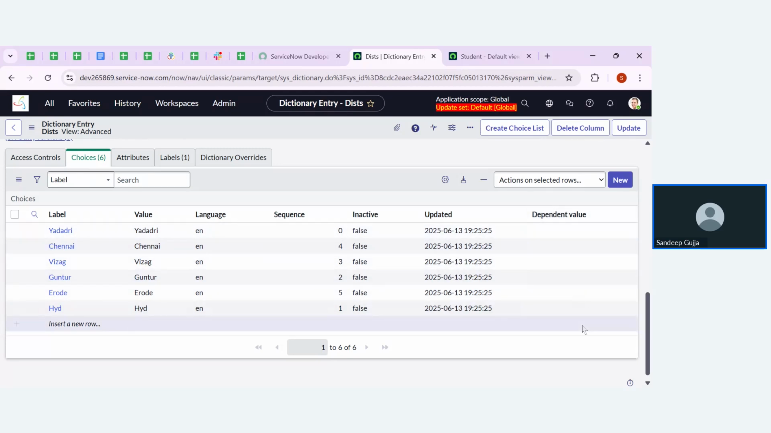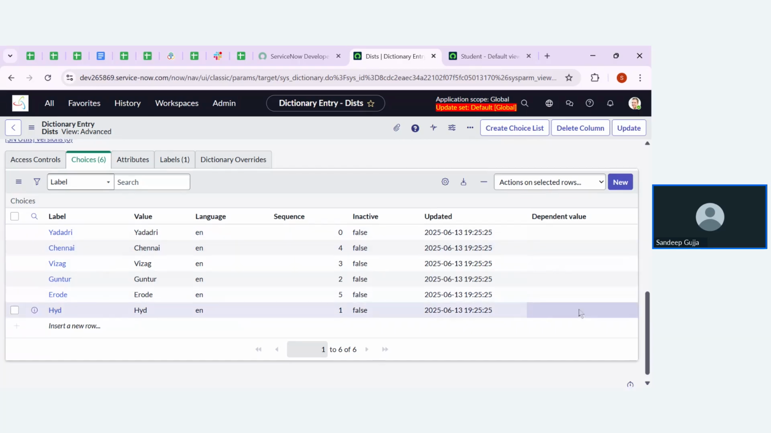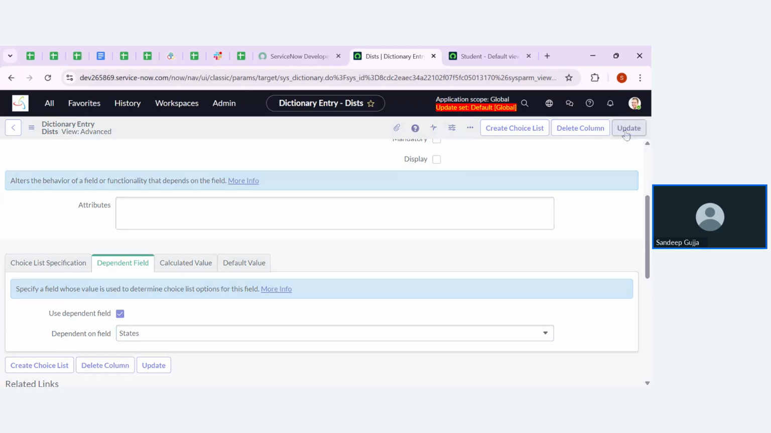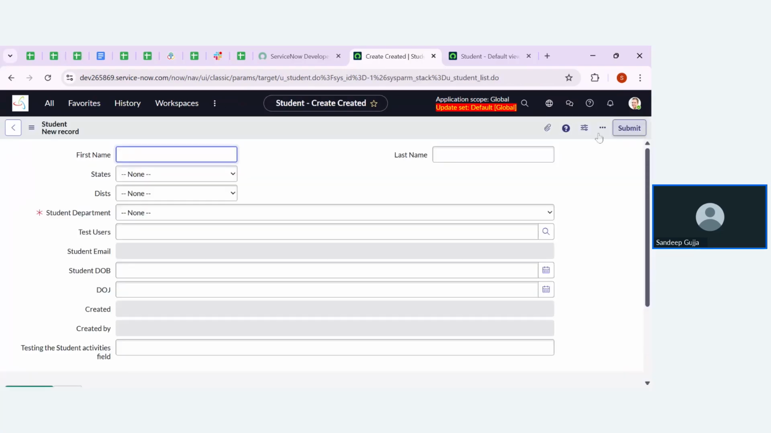So what we need to enter over here? Let me tell you. First, let me update this. Now I have mentioned that these particular districts should act as dependent fields for the states, right? Now let me choose state as Telangana. Then it is not showing any value, because I haven't specified anything. When I'm picking Telangana, only these particular values should show. I haven't specified that, that's why it is not showing any value now.